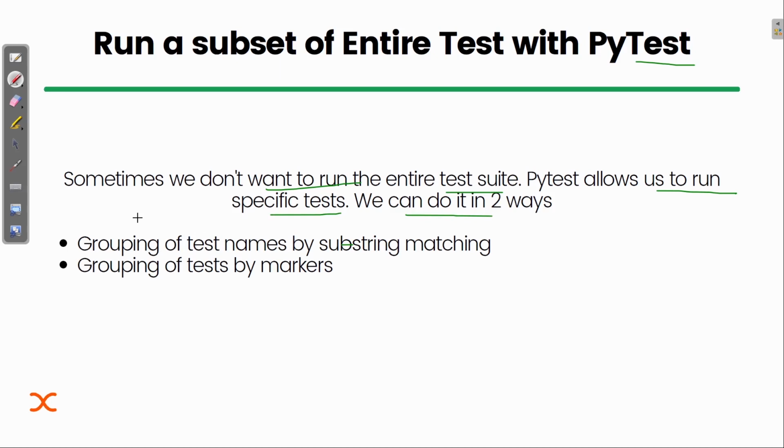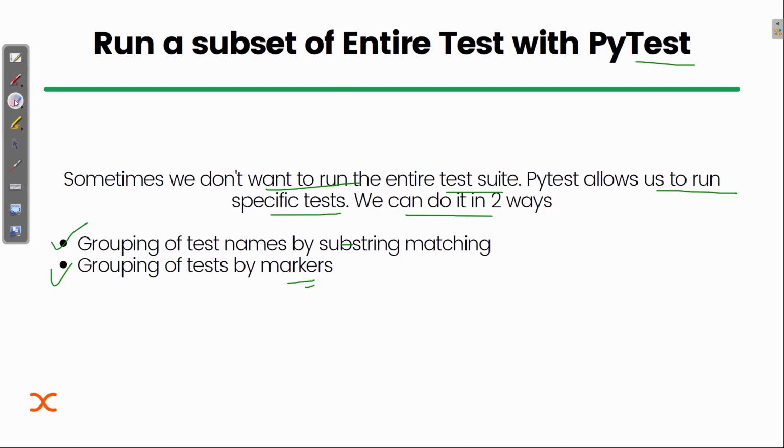So there are basically two ways. First is grouping of test names by substring matching. I can use some substring of that test name, or you can say the test method name, and then I can tell the interpreter that if that substring matches a test method, then only run that. Otherwise I can use this marker concept.